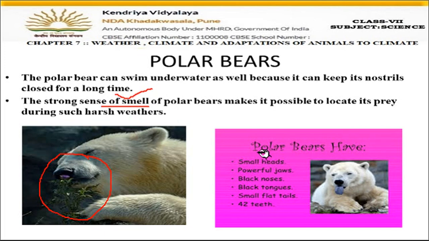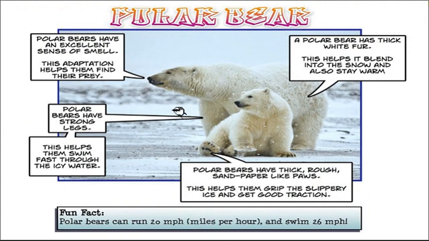Fine. Now in this picture you can see some points written regarding polar bears. Polar bears have small heads. They have powerful jaws. Their teeth are very powerful. They have a black nose, a black tongue, and small flat tails also. Altogether they have 42 teeth in their mouth. How many teeth, children? It is 42 teeth, right? So let's move on to the next slide.